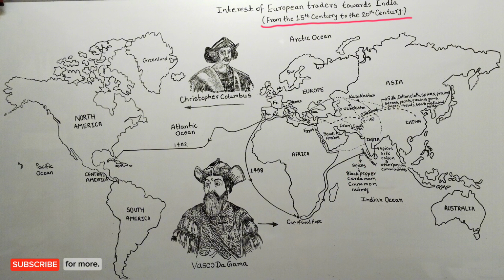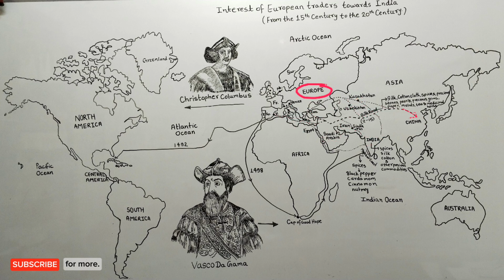Now the question arises here, how did the European traders come to India at that time? So friends, until the Portuguese discovered the sea route to reach India, that is before 1498, European traders used to come to India through a famous route called the Silk Route, which we also know as the Resham Marg. Okay? At that time, the Silk Route, which was a land route, was very famous. The famous Silk Route connected China and India with Europe. This route passed through Central Asia, Persia, that is Iran, Arab countries and the Ottoman Turk Empire.